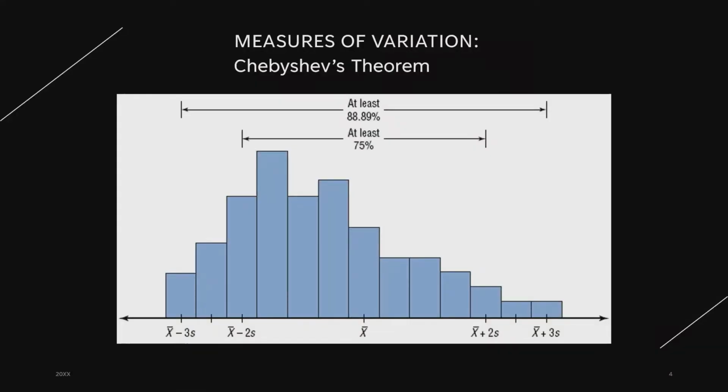Here is what Chebyshev's theorem looks like in graph form. Here we have the mean in the middle. On the right side, we have mean plus 2 standard deviations as well as mean plus 3 standard deviations. And on the left side, we have mean minus 2 standard deviations as well as mean minus 3 standard deviations. According to the table before, at least 75% is the minimum percentage within k standard deviations, from mean minus 2 standard deviations to mean plus 2 standard deviations. And at least 88.89% is from mean minus 3 standard deviations to mean plus 3 standard deviations.